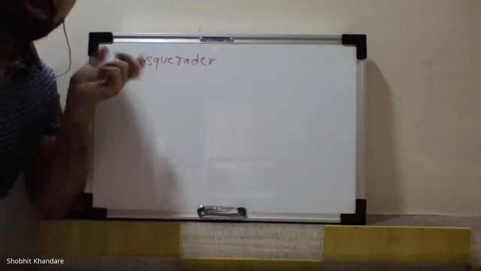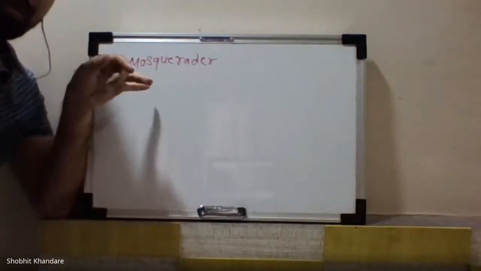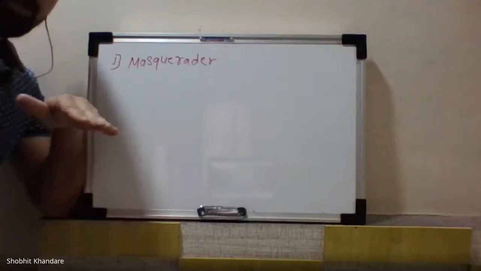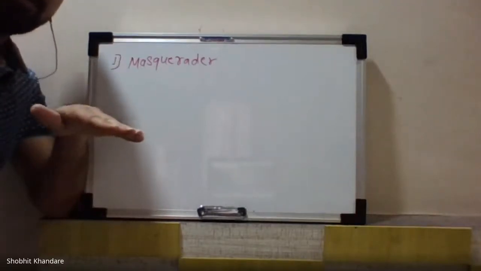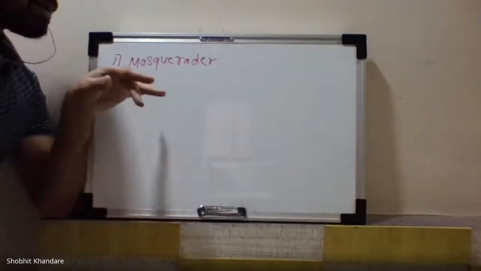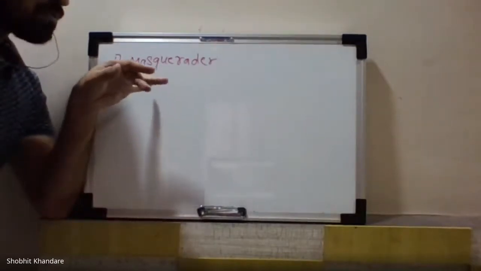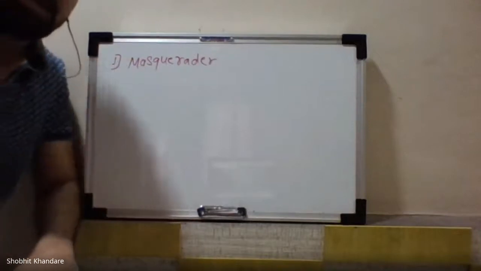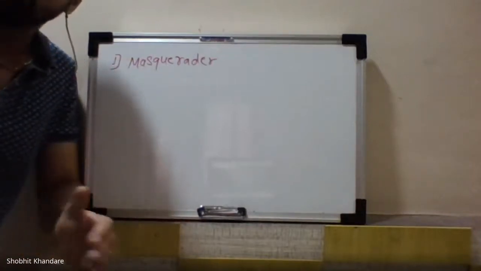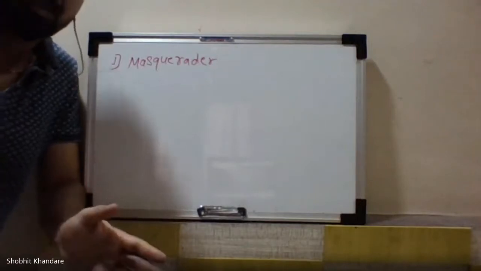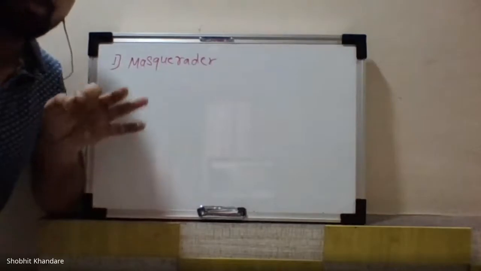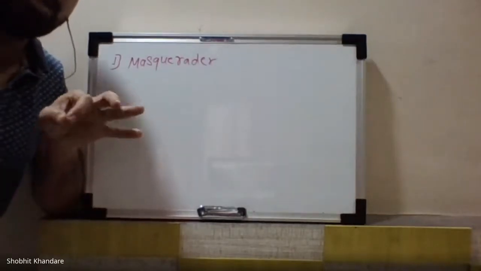Now, what is this masquerader? This is the intruder which is unauthorized to penetrate into the system of the legitimate user. This masquerader is an unauthorized user who is trying to gain access over the system of a legitimate user.